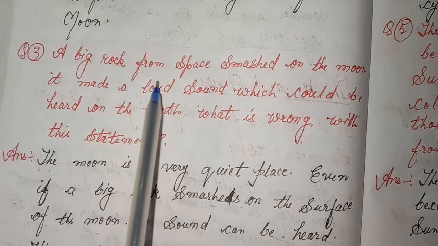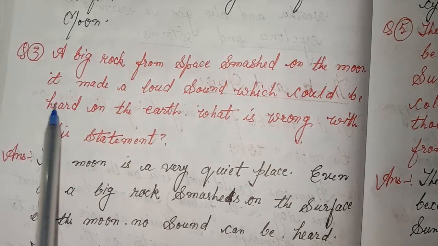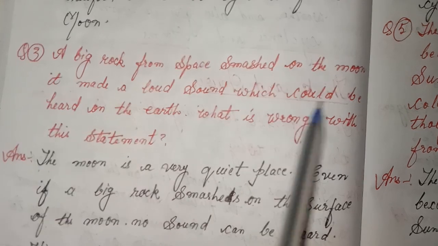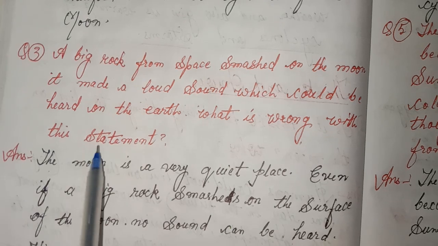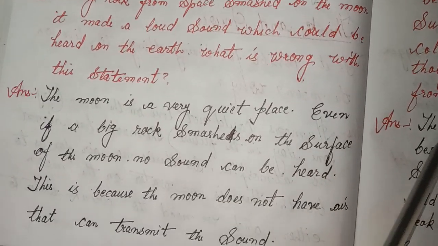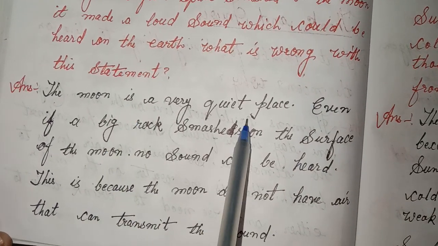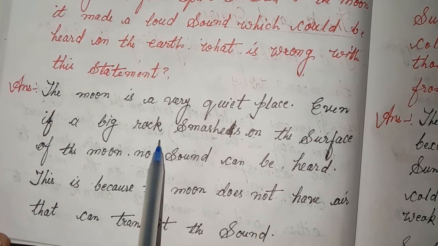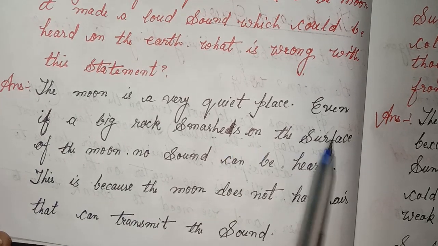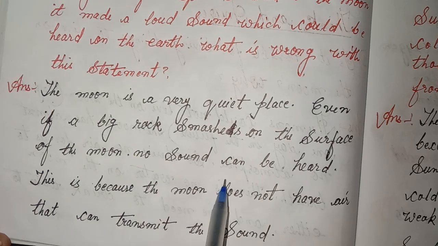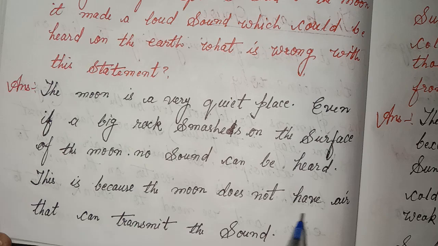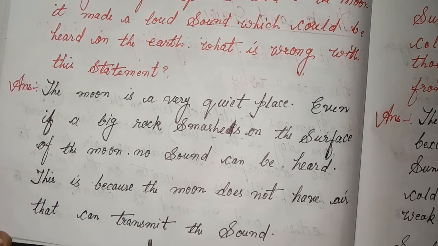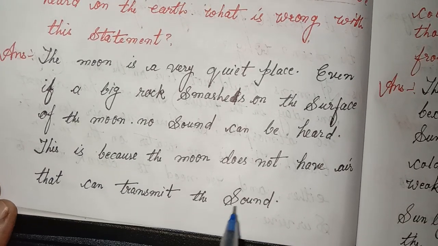3. A big rock from space smashed on the moon. It made a loud sound which could be heard on the earth. What is wrong with this statement? Answer: The moon is a very quiet place. Even if a big rock smashes on the surface of the moon, no sound can be heard. This is because the moon does not have air that can transmit the sound.